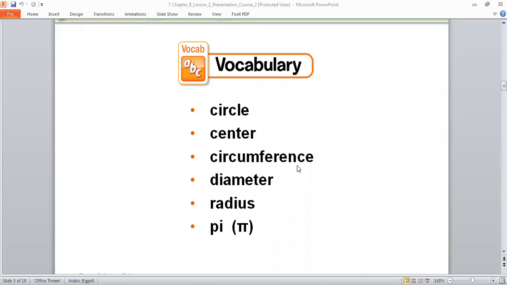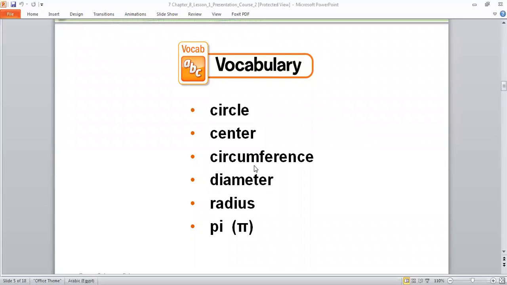Again, I need another person to read. Dawood, please. The new vocabulary of this lesson. Circle, center, circumference. This word is called circumference. Again, repeat it again, Dawood. Circumference. Make it clear. Circumference. Okay. The next.